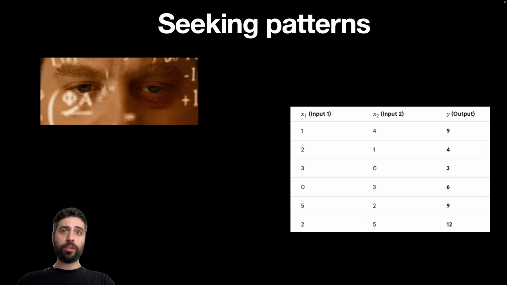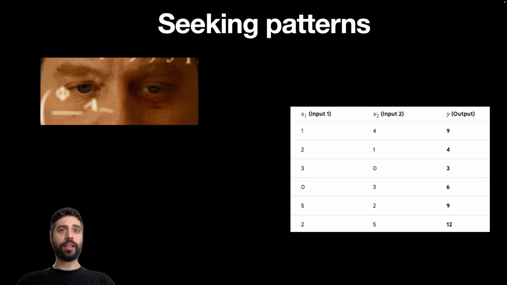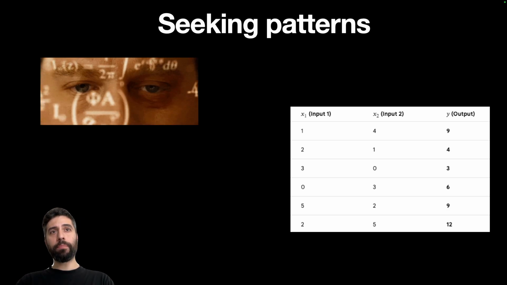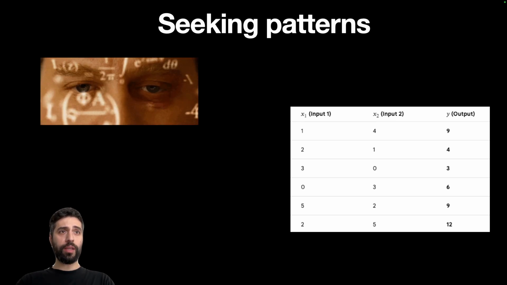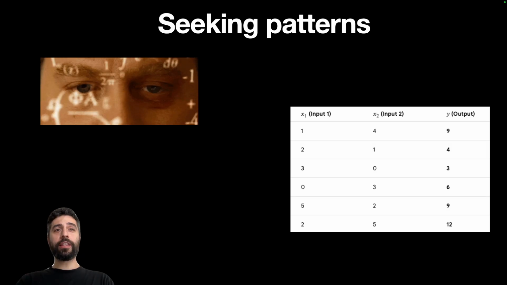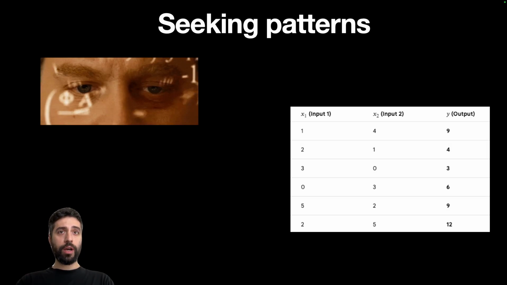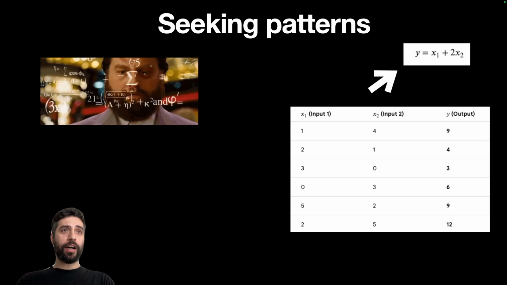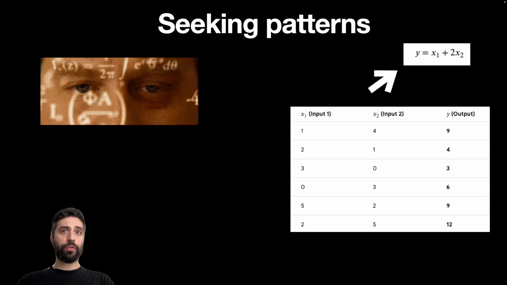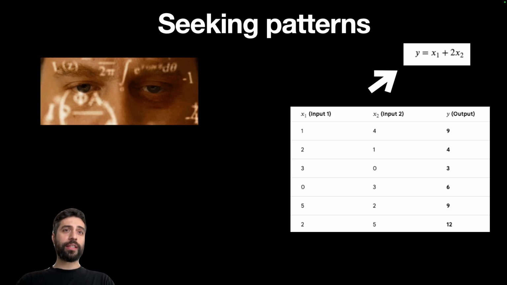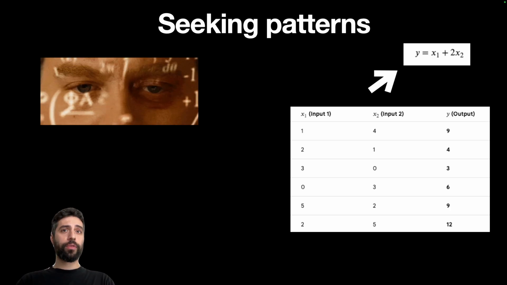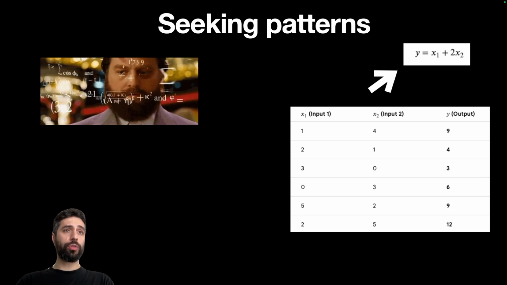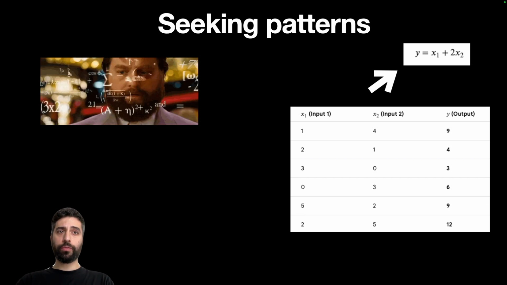And to better understand what models are really doing, let's take this small concrete exercise. On the right side of the screen, we have this table with a couple of entries, and basically this table depicts the relationship between two inputs and one output. If I were to ask you to identify that relationship, after a couple of seconds, hours, or minutes, you can quickly identify that the output is actually the summation of the first input with the second input multiplied by 2. Concretely, if we take the first row, if we add 1 with 4 multiplied by 2, we're going to obtain 9, and so on for each entry.